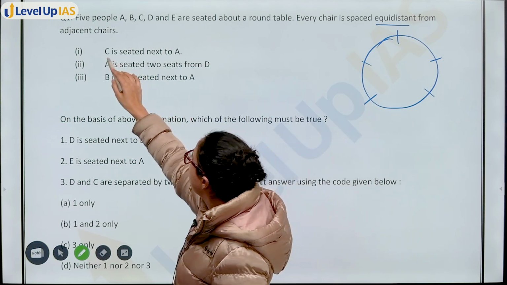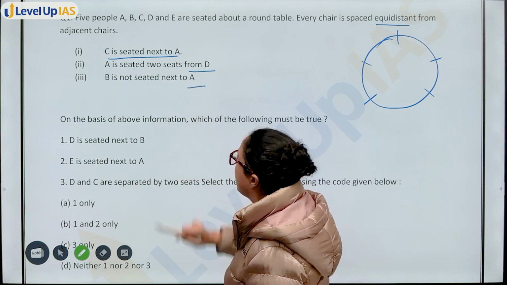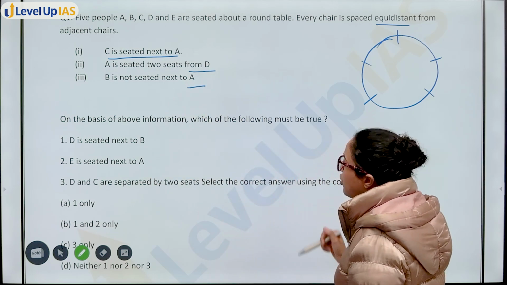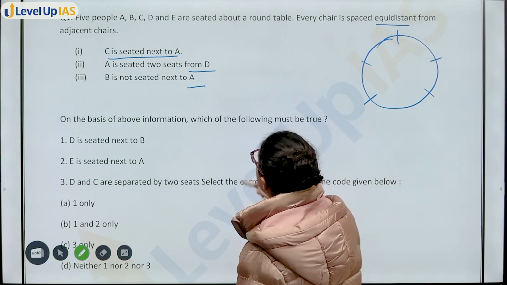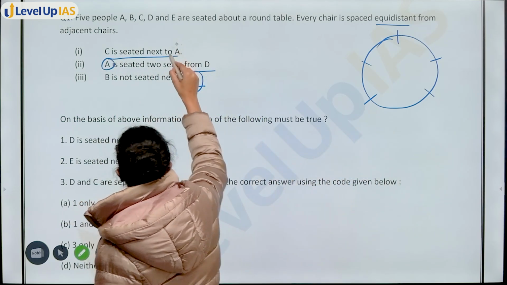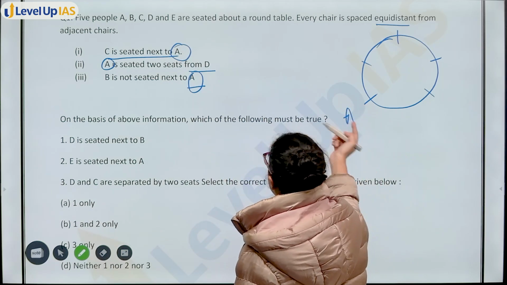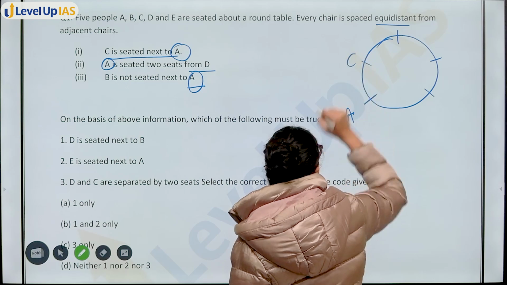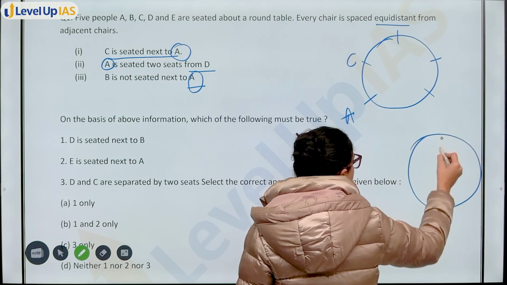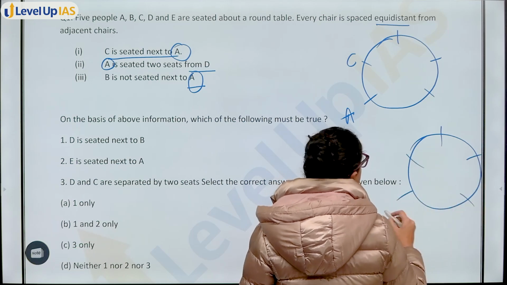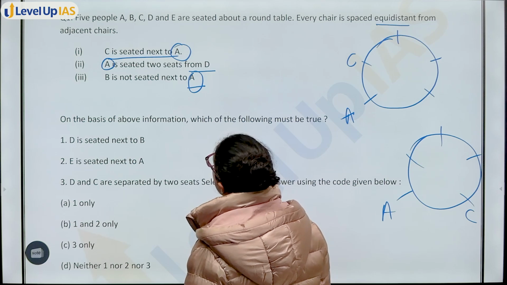C is seated next to A. A is seated 2 seats from D. B is not seated next to A. On the basis of this, which of the following must be true, compulsory true होना चाहिए. So you know that A के साथ काफी relations हैं. So we will start with A. First, C is seated next to A. That means C is here. Next, you can also have this case. A will be here, C will be here. This is another case.